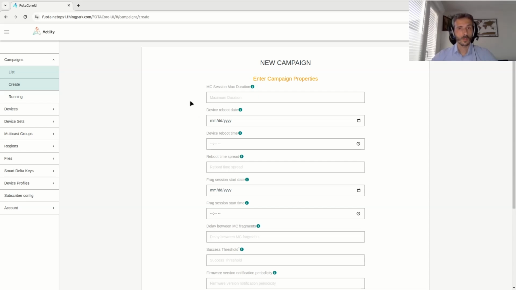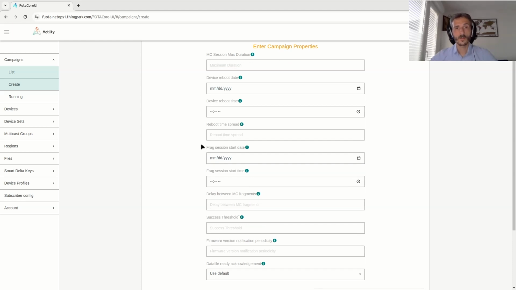We have to set up a set of parameters here. By default, the multicast session will last as short as possible. But if we want to extend this multicast session, we can do it. We can define the device reboot date and time, as we saw earlier. We can also define a reboot time spread. It's useful when we want to upgrade a large fleet of devices, to avoid all the devices rebooting at the same time and having a surge of join requests on the network server.